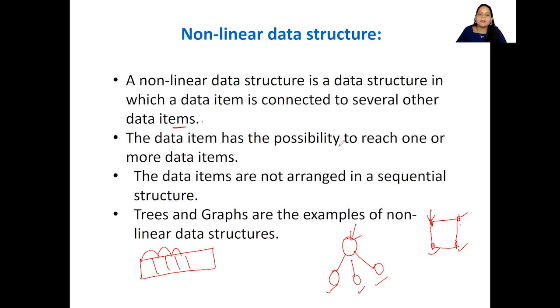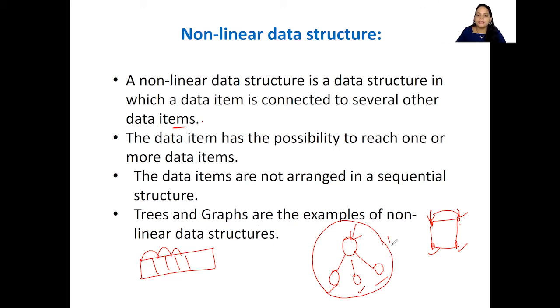The data item has a possibility to reach one or more data items. Like I said, here it is reaching how many? 1, 2, and through this it is reaching 3, isn't it? Now, the data items are not arranged in a sequential structure. It is not one after the other. It can be in any order. For example, see here, it is not one after the other. There is no proper structure here. Trees and graphs are the examples of non-linear data structures.